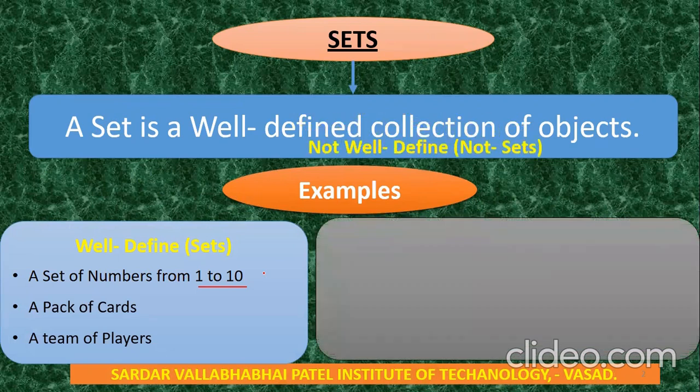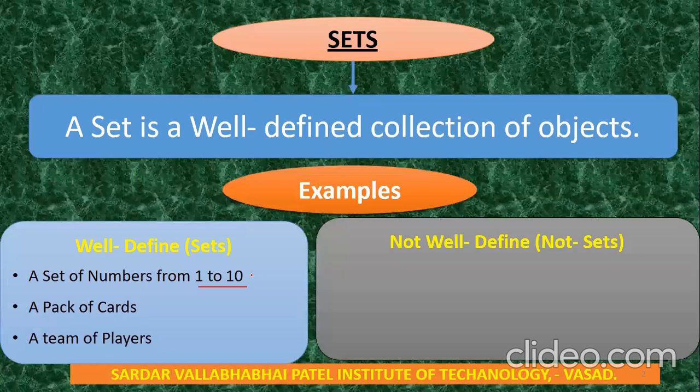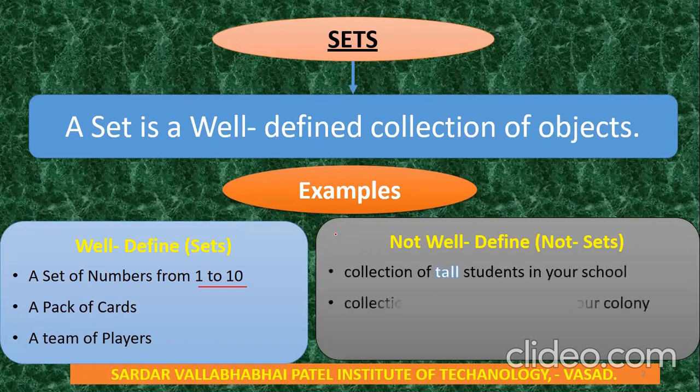Now the other side: what is not well-defined? That means not a set. What is the difference between well-defined and not well-defined? Suppose we consider the example, a collection of tall students in your school. This word is not well-defined, tall student. We can't say this student is tall, this student is short, because there is no exact height. Suppose 150 height is taller and 160 height is again taller and 140 height is shorter. Here it is not defined. So this is not a well-defined set.